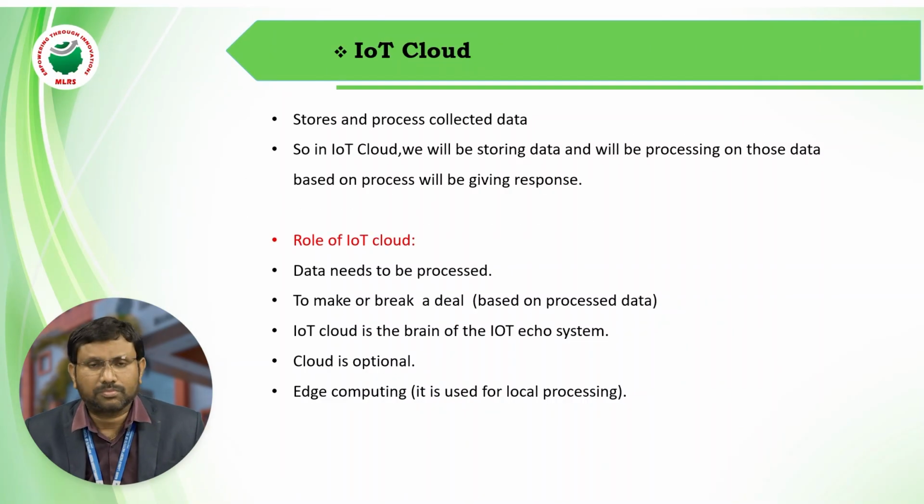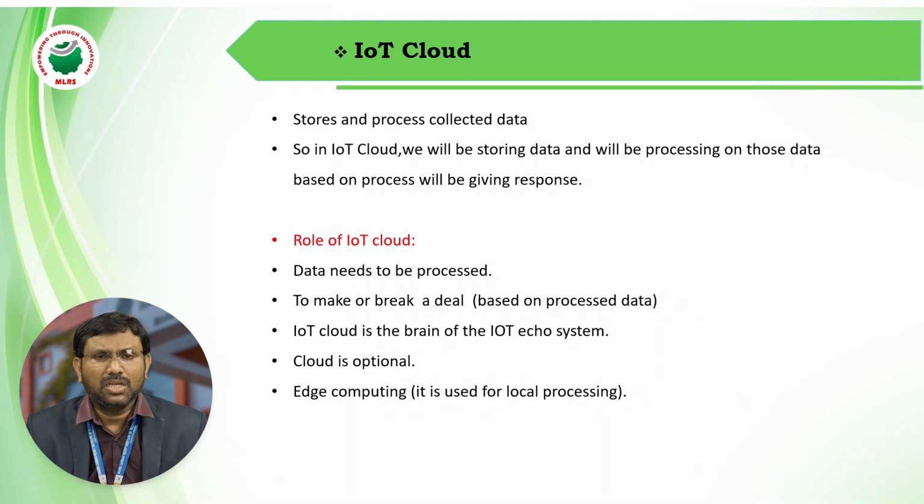IoT cloud. What is cloud? First, we have to know what a cloud is. Simply, we can say that cloud is a data center. What is a data center? A data center consists of a number of servers, computer systems, and hard disks available at one place.